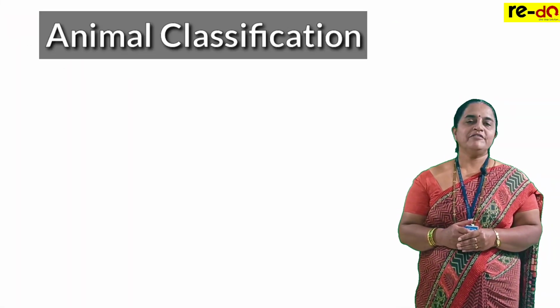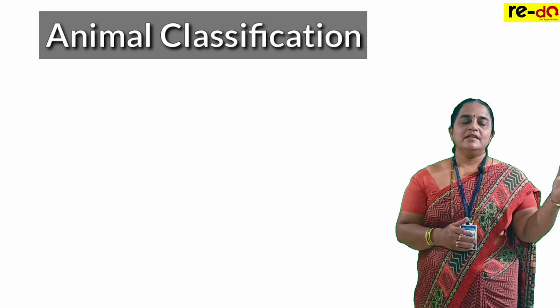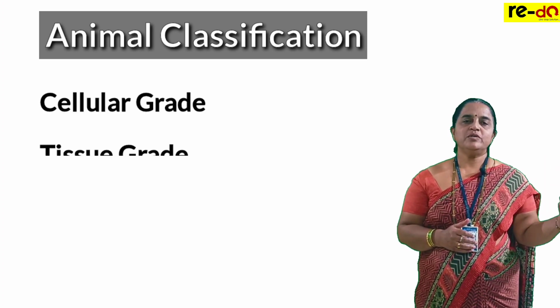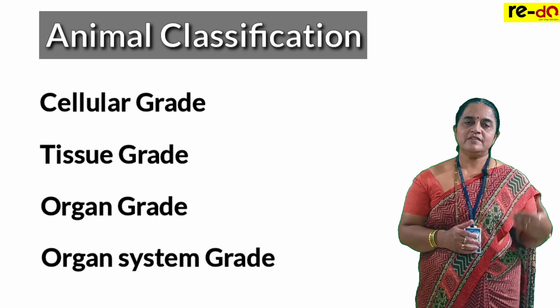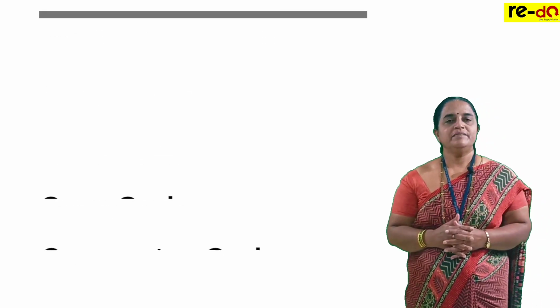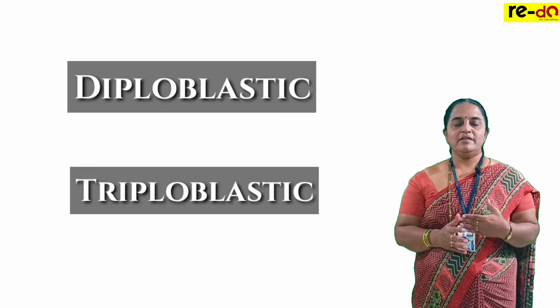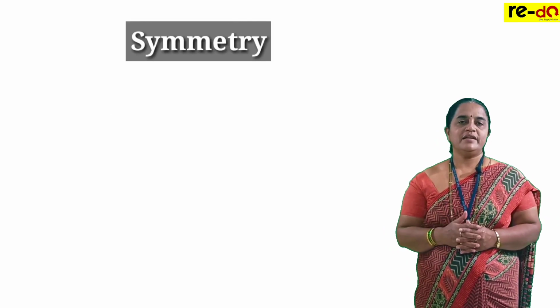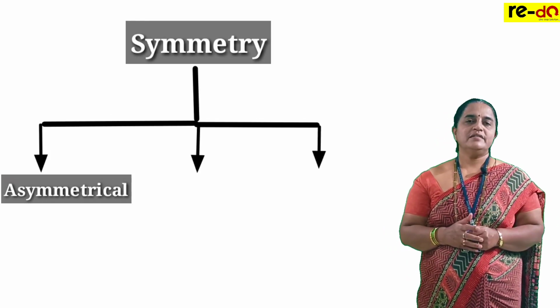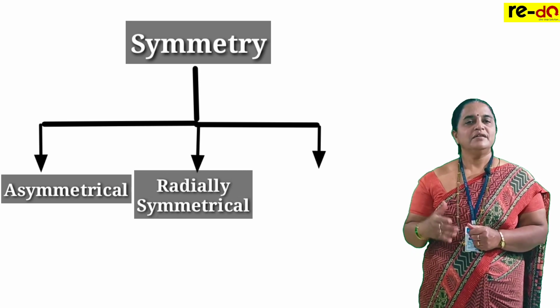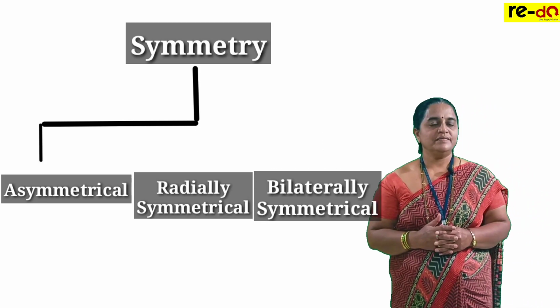Animals are broadly classified as cellular grade, tissue grade, organ system grade, followed by germ layers: diploblastic, triploblastic. Then comes symmetry: asymmetrical, radially symmetrical, bilaterally symmetrical.